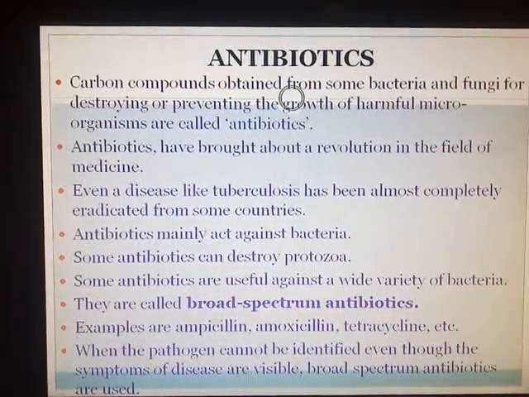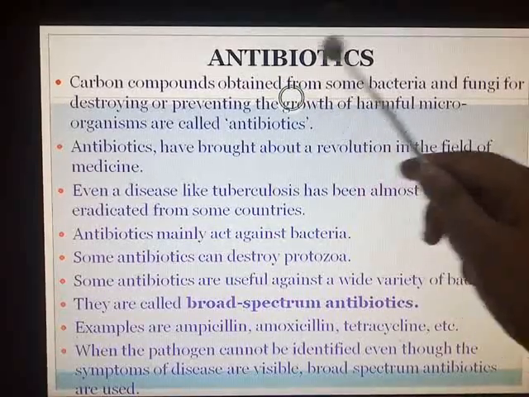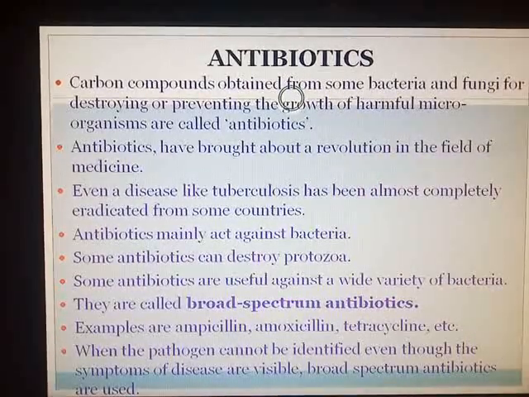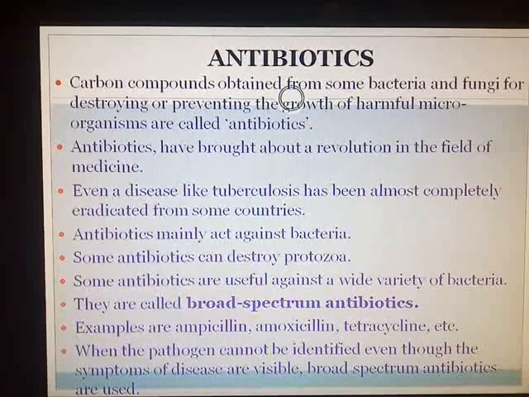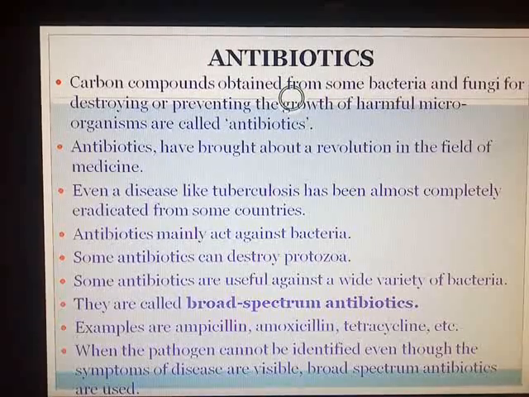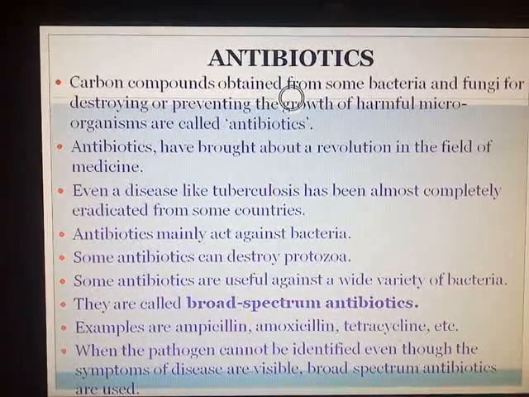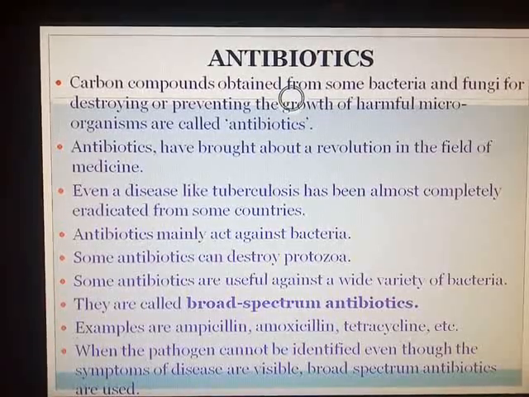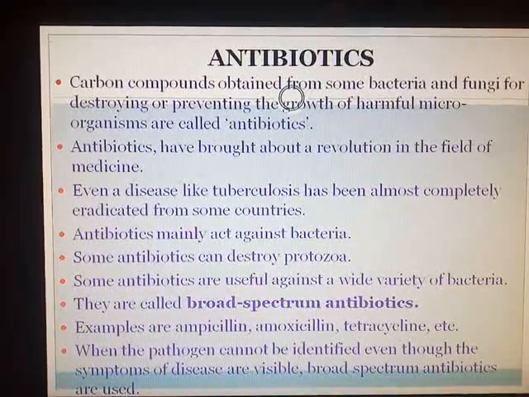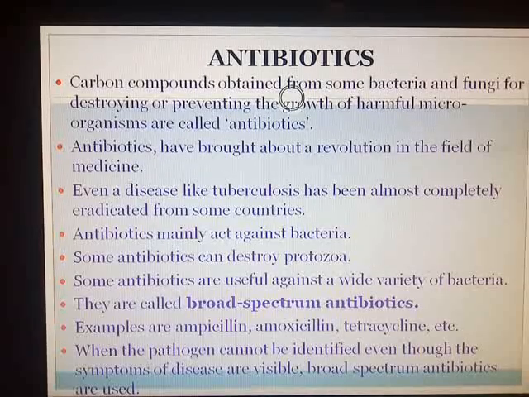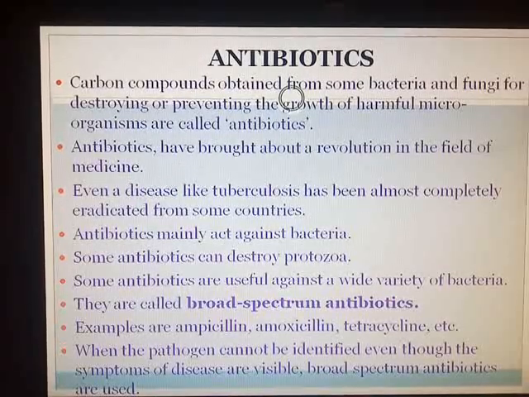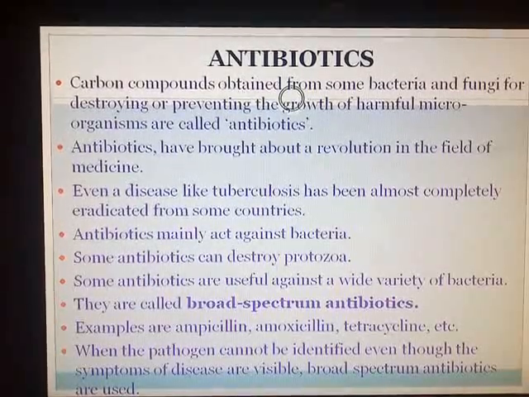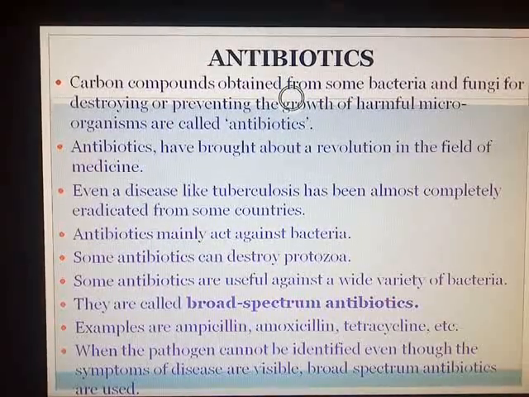All of you have heard the word antibiotics. When you have fever, or cold, or any other type of disease, then you go to the doctor. And the doctor, if you go to the allopathic doctor, prescribes you some medicines, some tablets which you have to take orally with water. All these tablets which come under allopathic medicine are called antibiotics.